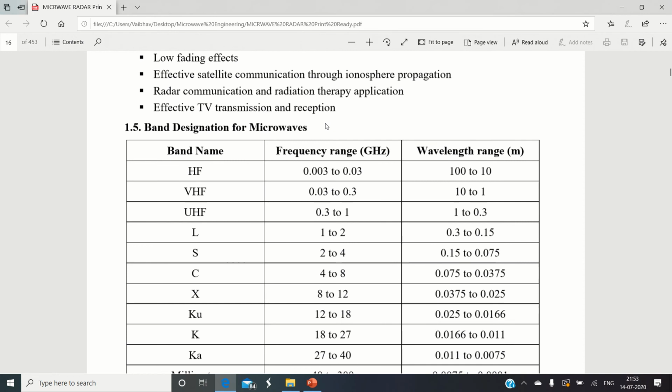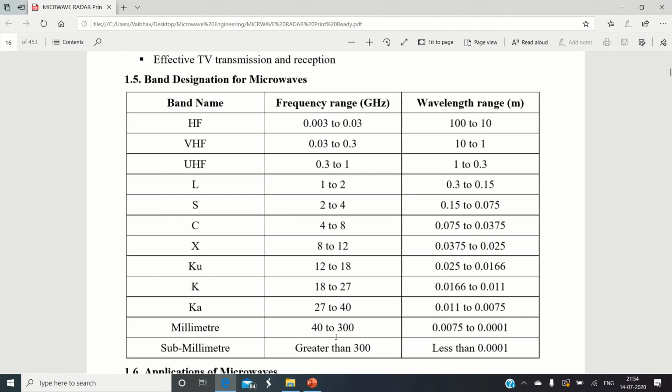The entire spectrum of the microwaves is from 300 megahertz to 100 gigahertz. Actually, this is the range, and it can be divided into different frequency bands. 300 megahertz is 0.3 gigahertz.